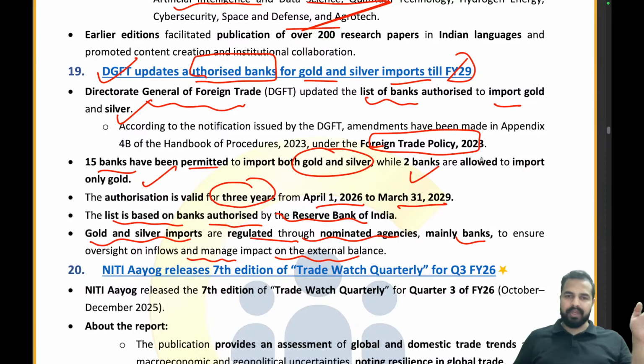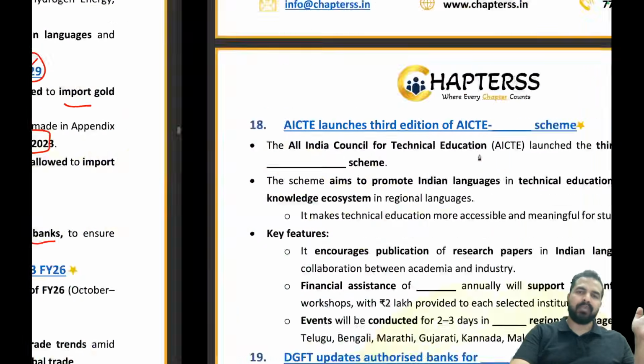What is the timeline? 3 years, April 1, 2026 to 31 March 2029. That's it. That's what we are required to remember from examination point of view. Clear to everyone? Let's now try to move on to the questions.